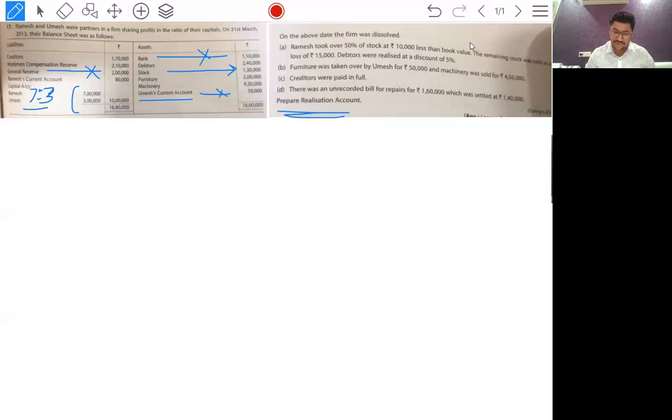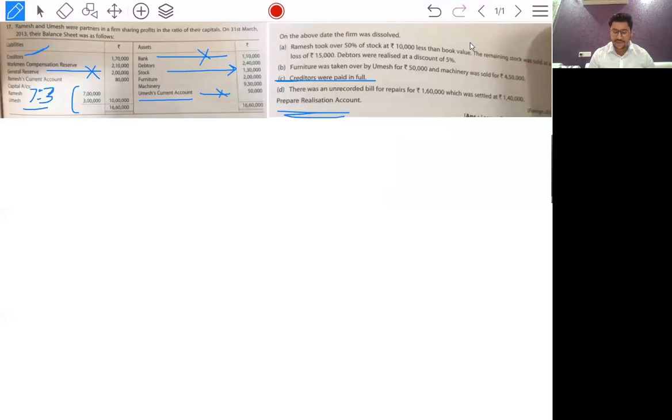The remaining stock was sold at a loss of 15,000. Debtors were realized at a discount of 5%. Furniture was taken over by Umesh for 50,000 and machinery was sold for 4,50,000. Creditors were paid in full. If this is not written, assume the creditors were paid in full. We will assume that liabilities are always paid in full.